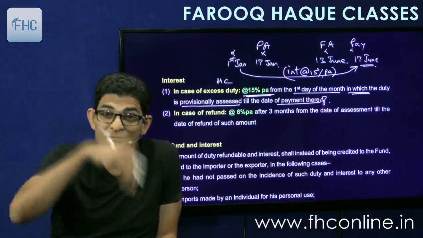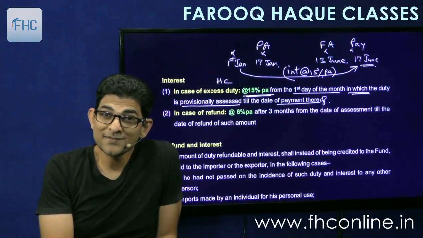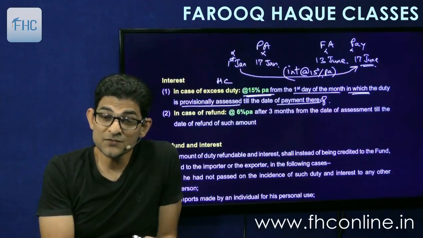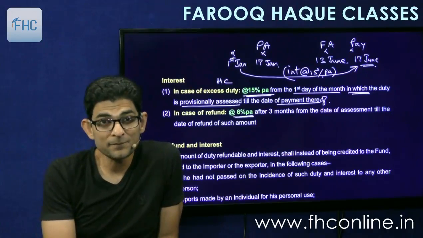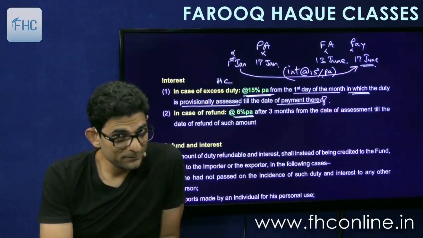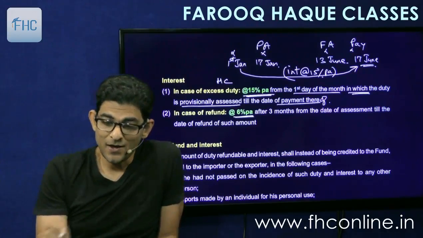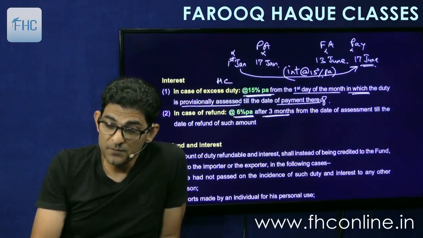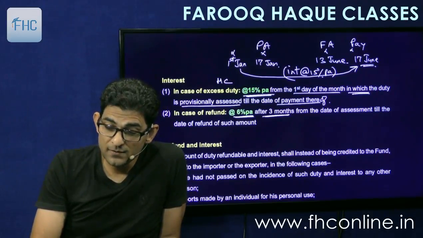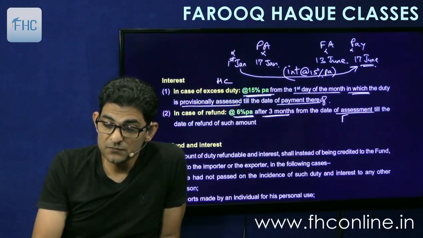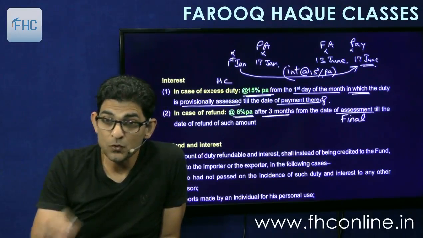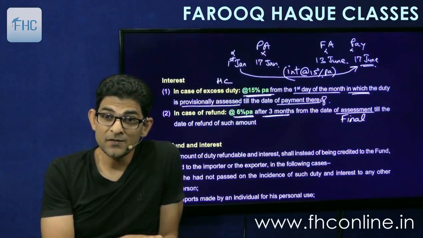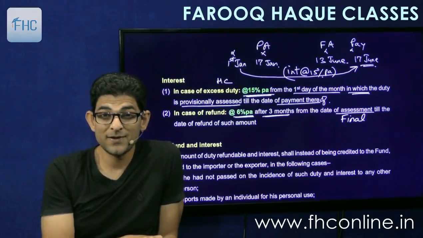And if the duty comes down, then they will give us the refund. So on refund they will give us interest. Interest will be 6% per annum. But see the timing. After 3 months from the date of assessment. Now this assessment means final assessment, not provisional. 3 months from the date of final assessment till the date of refund of such amount.